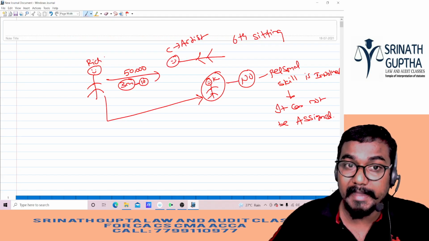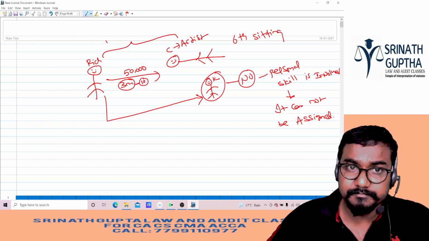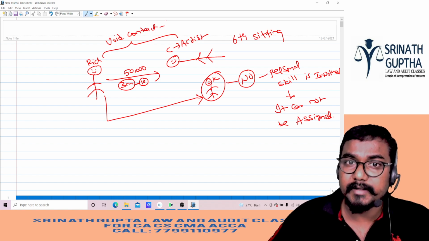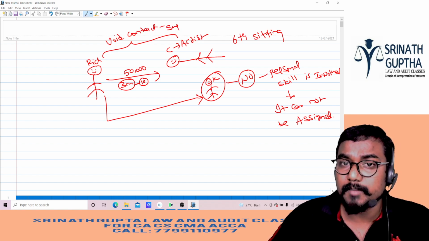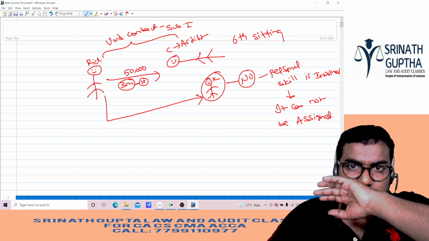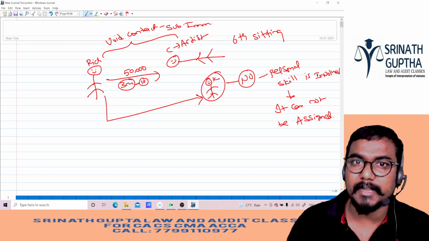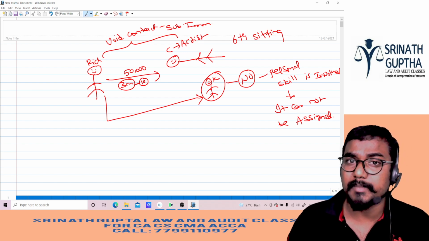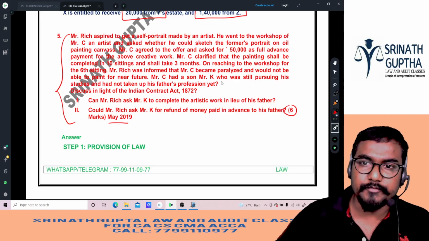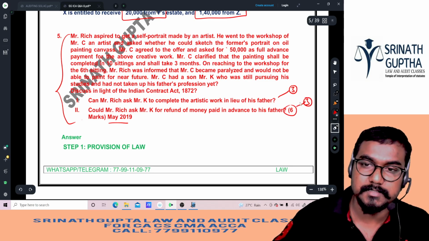It becomes a void contract between Rich and C. Which contract, beta? Void contract due to supervening impossibility or subsequent impossibility. After entering into the contract, a party becomes incapable of performing. It becomes a void contract, so he is eligible to get back his refund of the money. So if you answer this question, 3 marks.